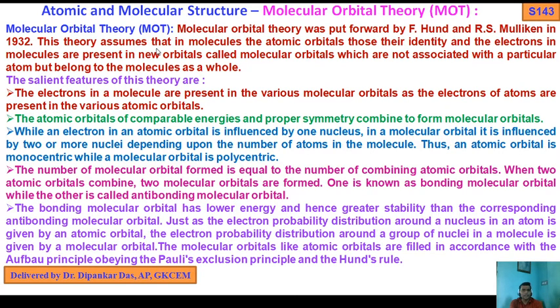This theory assumes that in molecules the atomic orbitals lose their identity, and electrons in the molecules are present in new orbitals called molecular orbitals, which are not associated with a particular atom but belong to the molecule as a whole. The number of atomic orbitals is equal to the number of MOs. When two atomic orbitals of the same atoms overlap each other, we get a set of molecular orbitals.